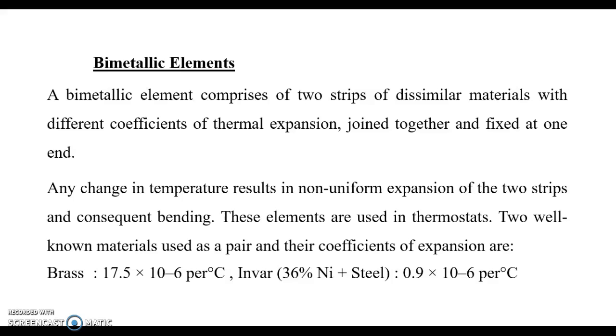These different materials are joined together and fixed at one end. If there is any variation in the temperature, it results in expansion of the bimetallic strip. We can increase the sensitivity of the bimetallic strip by increasing its length. Two commonly used pair materials are bronze and invar.